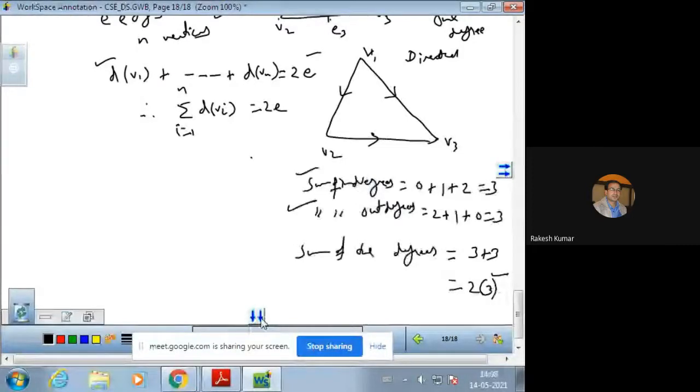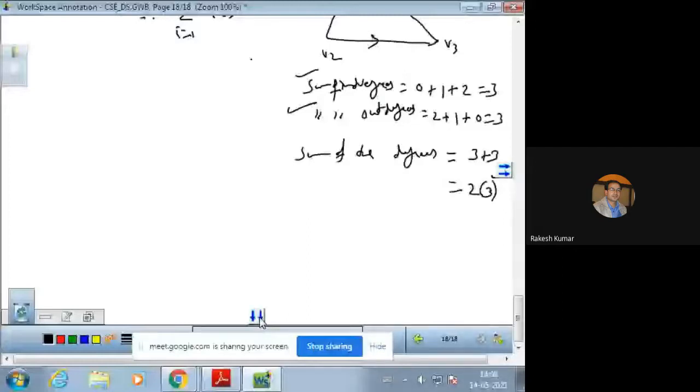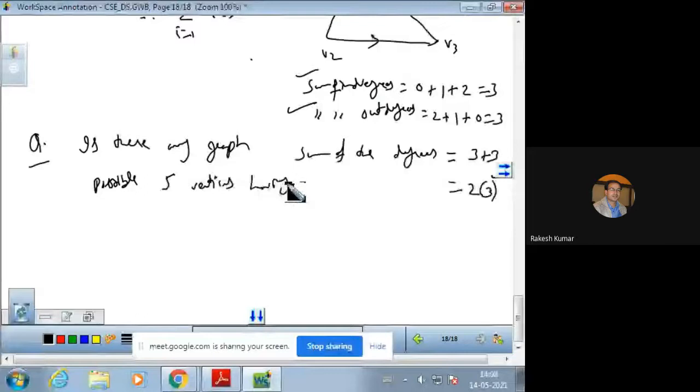So this is the proof of the handshaking theorem, and your question may come like this: is there any graph possible with 5 vertices having degrees? फर्स्ट की डिग्री 2 है, सेकंड की डिग्री 3 है, थर्ड की डिग्री भी 3 है, फोर्थ की डिग्री 2 है, एंड फिफ्थ की डिग्री भी 2 है. So is there any graph possible? लास्ट वाली डिग्री 4 कर लीजिए, it doesn't make any difference, multiple edges हो सकते हैं. So these are the degrees of the graph given to us.